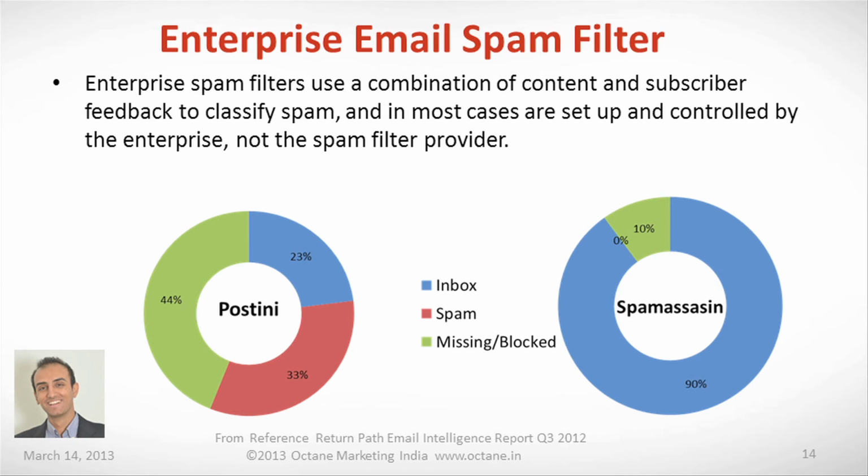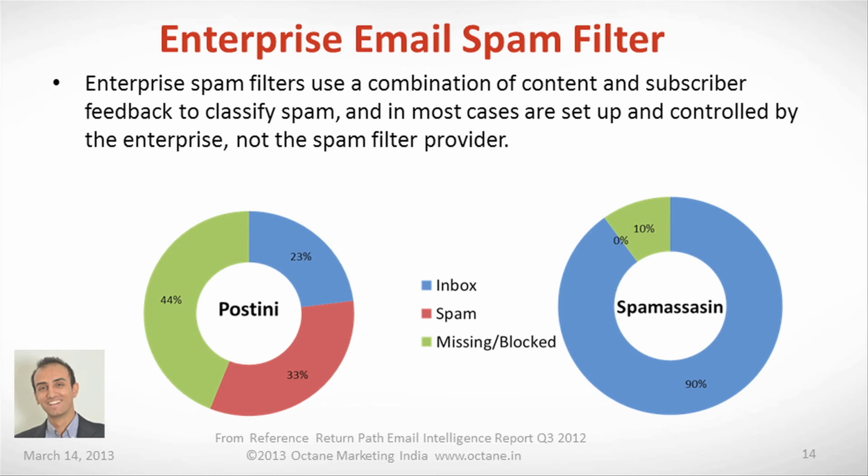When I say challenging, I think challenging may be an understatement. The most widely used spam filter, Postini, only delivers 23% of your emails to the inbox. I think that would be a surprise to a lot of people, but only 23% in the inbox, 33% in the spam, and 44% goes missing. So just figure out and understand if your mail providers are using Postini.